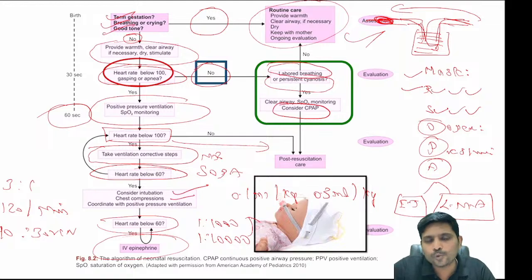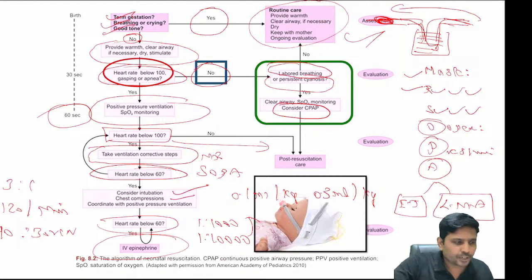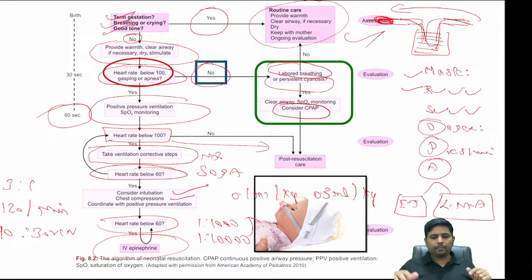What is the use of it? It will keep the alveoli distended during expiration. This is called CPAP. So whenever heart rate is more than 100 per minute, but the child is having labored breathing and persistent cyanosis, you need to go for continuous positive airway pressure, CPAP. Right. Shall we revise within a minute?